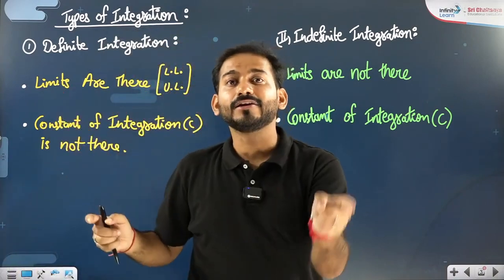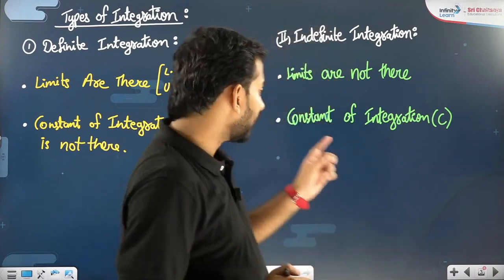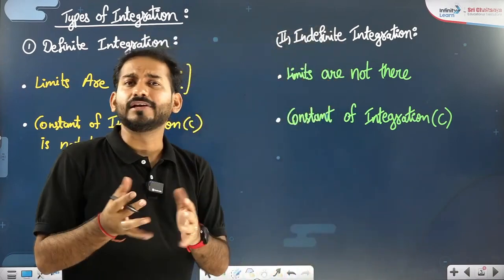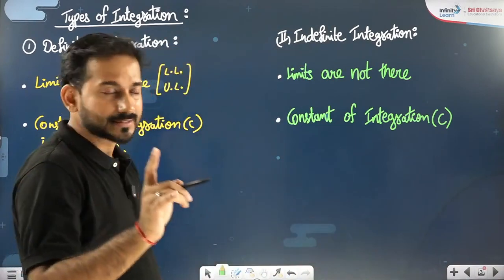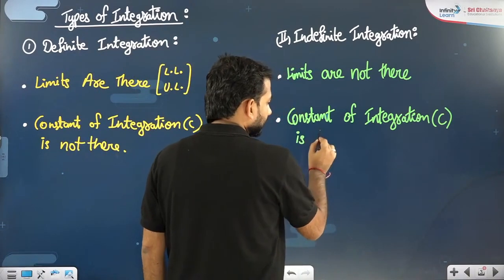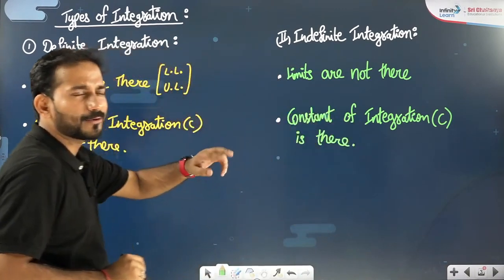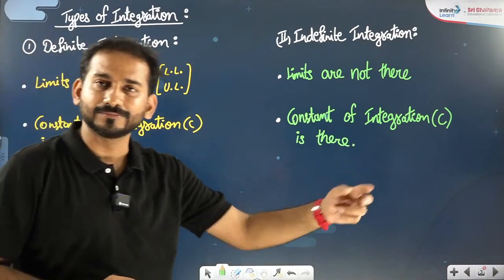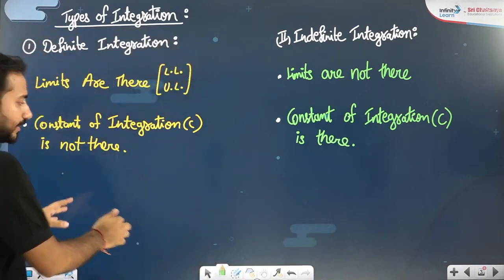Definite integration: limits are there, so there is no need of the term C. Indefinite integration: limits are not there, so there is a need of the constant of integration C. The constant of integration is there and might have different values. So depending upon different values of this constant, you will have different answers. I'll tell you how to proceed with this.